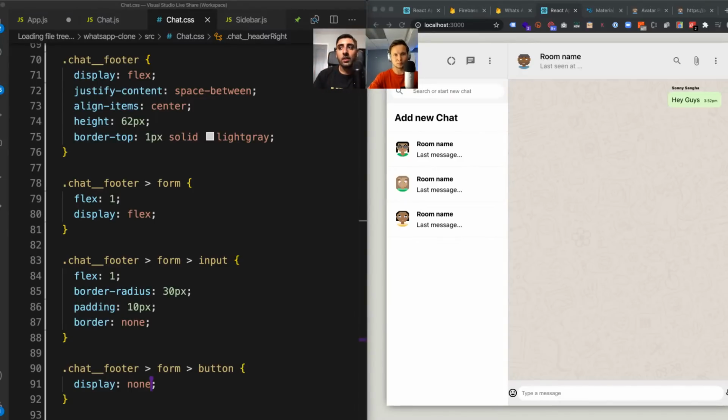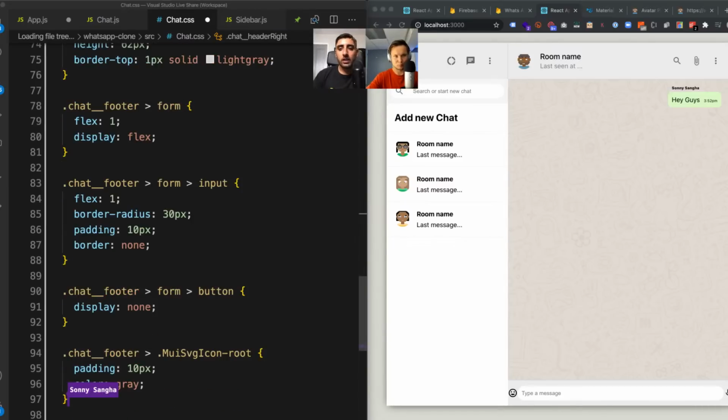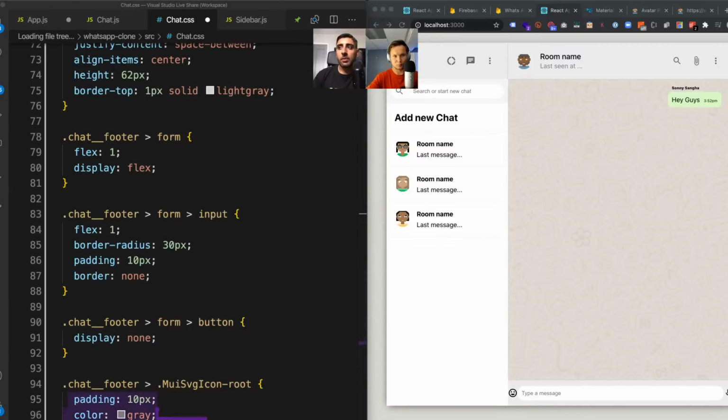And you actually keep the functionality of the submit, so you can still hit enter to submit, but you get rid of the headache of having to detect when the user hits the enter key and all that rubbish. So you don't have to worry about any of that. That's really handy. And what I'm also going to do is target the icons, and give them a padding of 10 pixels and a color of gray. So let's add that in, and we should see, boom, it gives it a nice little finishing touch.